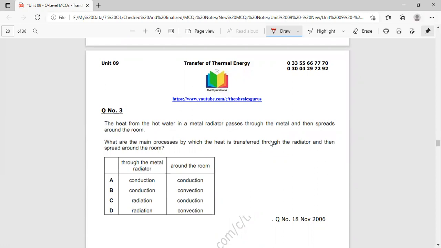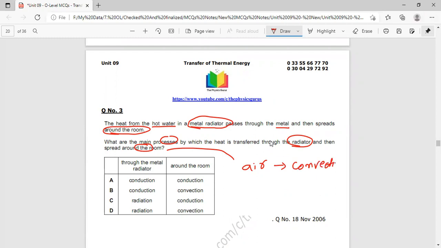The heat from the hot water metal radiator passes through the metal and then spreads around the room. What are the main processes by which heat is transferred through the radiator and then spread around the room? Obviously, the room carries air, and for air, we are linked with convection, and the radiator is metal. The radiator is made of metal, so it is related with conduction.